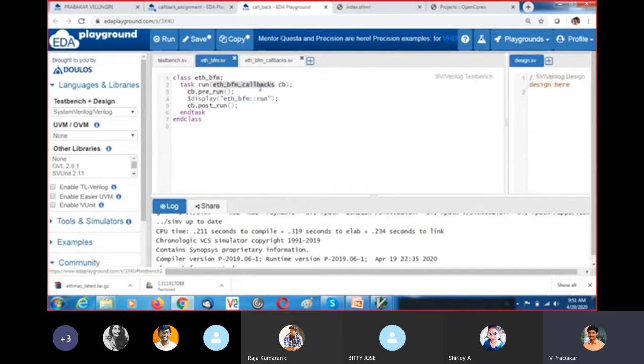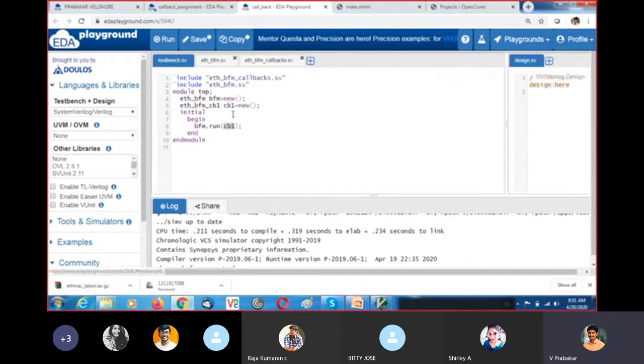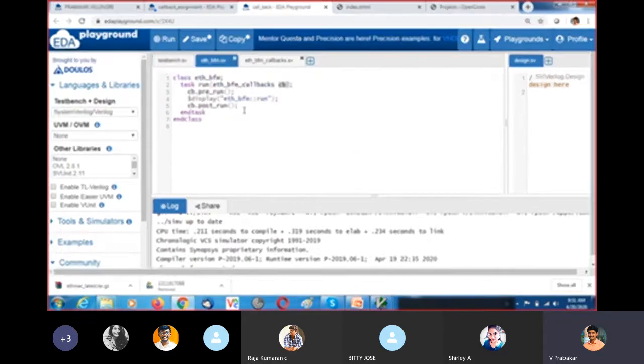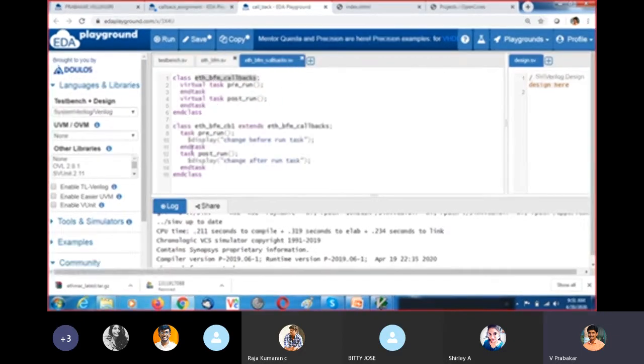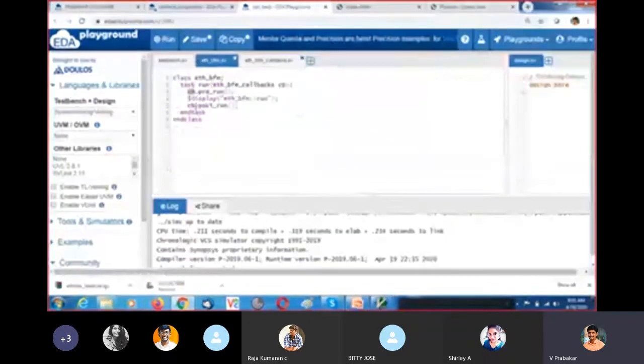And I'm calling CB dot pre-run. CB is the handle of the callback, so it will access this callback, where we have a pre-run and post-run. Before the actual functionality, I am calling the pre-run, and after that, I am calling the post-run of the callback class.